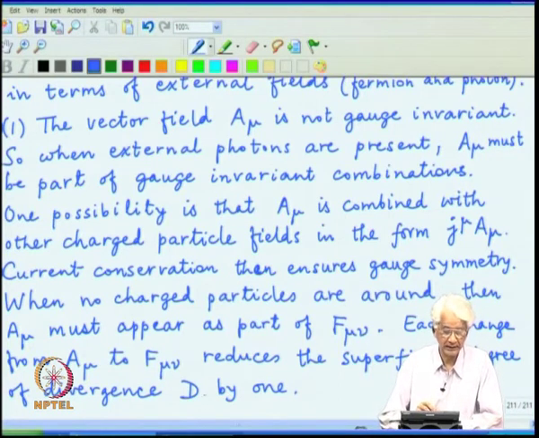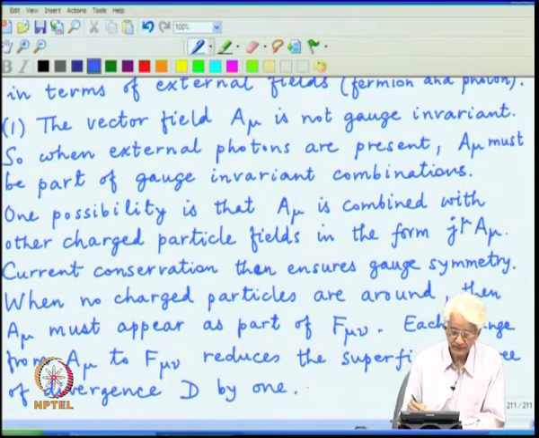In this particular case, some powers of momenta will be part of F mu nu and they correspond to external physical photon. They are not going to infinity, only the remaining parts of momenta will go to infinity, and so every time A mu is converted to F mu nu, d will decrease by 1,